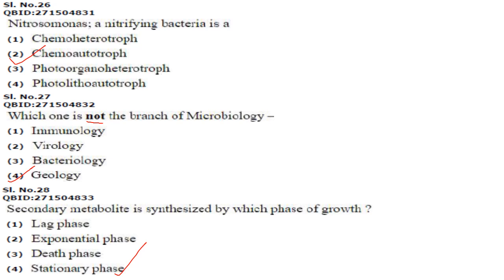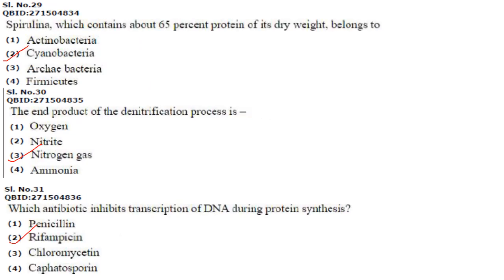Next one. Secondary metabolite is synthesized by which phase of growth? So secondary metabolite is usually synthesized in the stationary phase of growth. So the answer is option 4. Then next one. Spirulina, which contains about 65% protein of its dry weight, belongs to. So spirulina belongs to cyanobacteria. So answer is option 2. All these are direct questions.